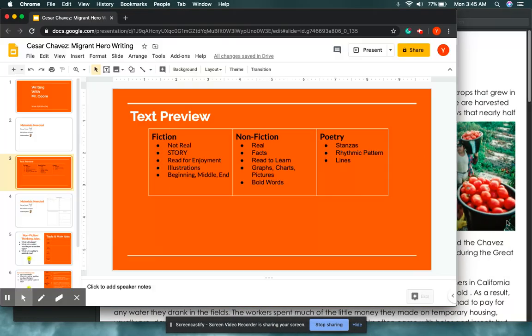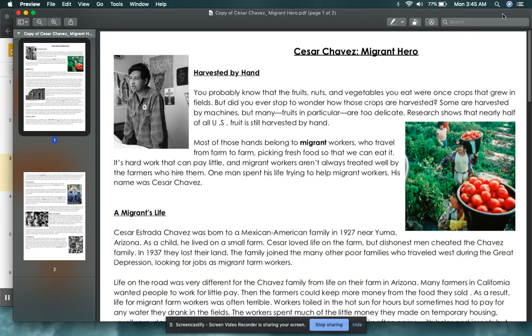I'm going to pull up the text here so we can see. And the text is also available for you in the Teams section. You'll see the classwork along with the text itself. So as I'm looking at this text preview, I'm seeing a heading. I see my subheading. I see pictures. Oh, I see bold words. What else am I seeing?